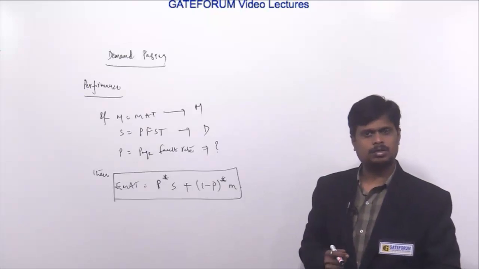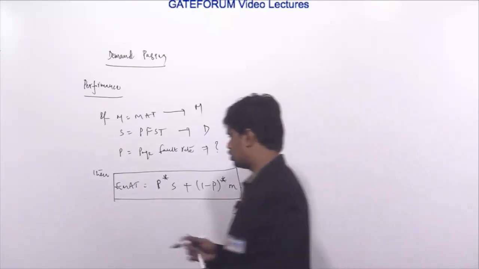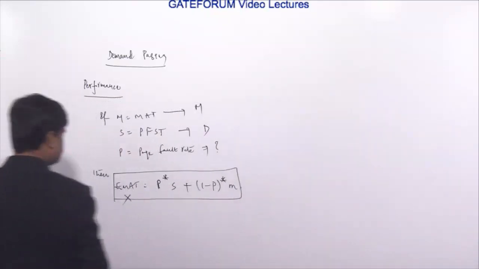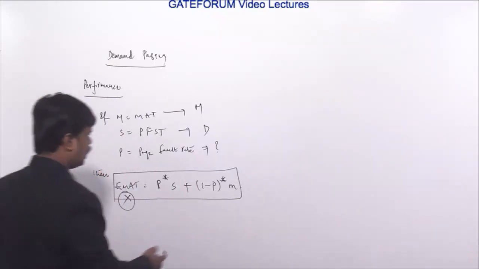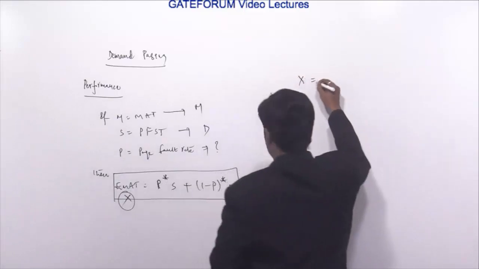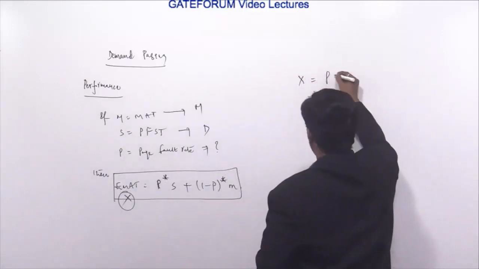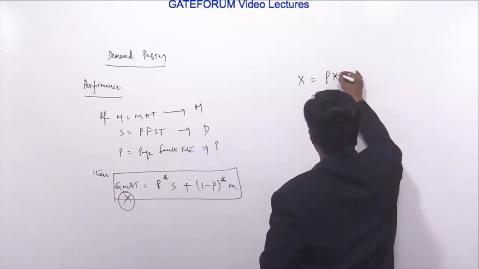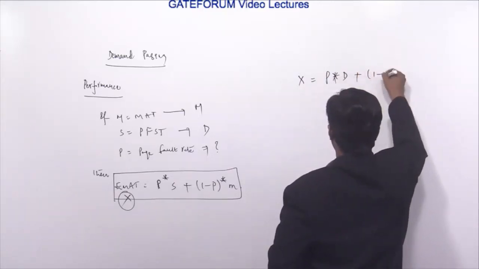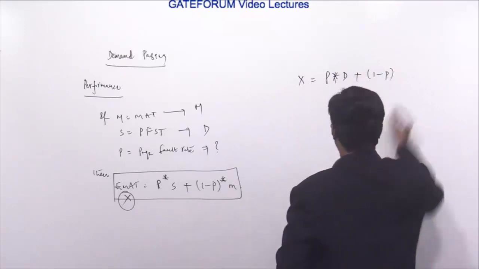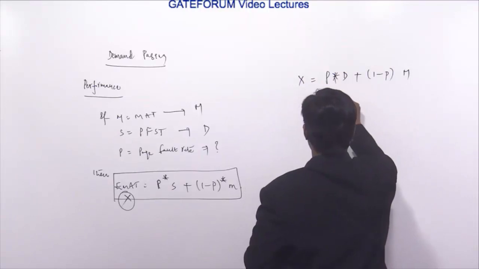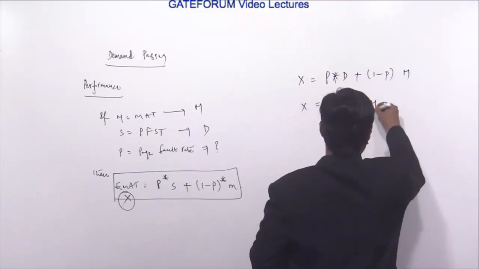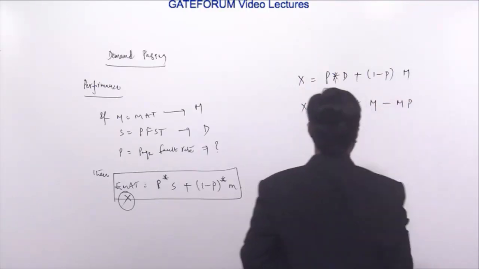And the effective memory access time is given as X units. This value is given as X, and we need to calculate P. So X is equal to P into S. What is P into S? P into D plus (1 minus P) into M. Then X equals PD plus M minus MP.